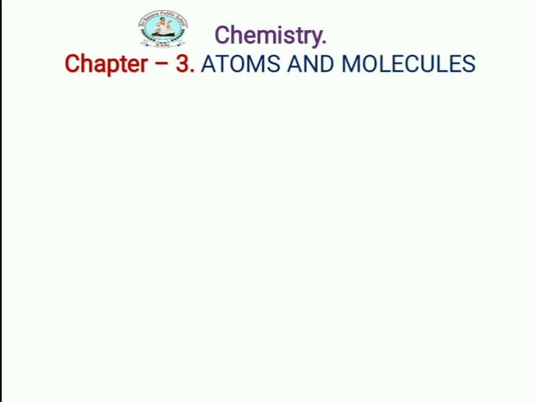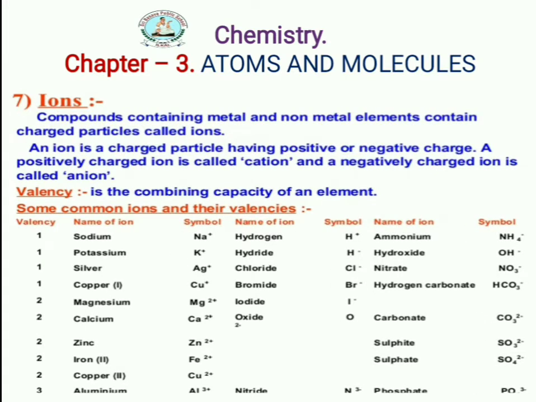Today we start a new aspect in atoms and molecules, that is ions. Are you ready for learning? Are you happy? Okay, fine. So ions means charged particles are called ions. Those are having positive ions and negative ions. Clear? A positive ion is called a cation and a negative ion is called an anion.